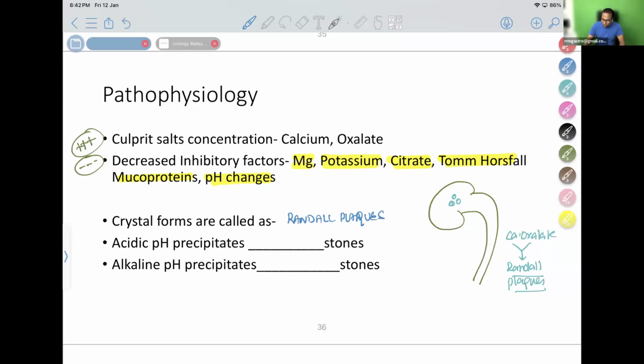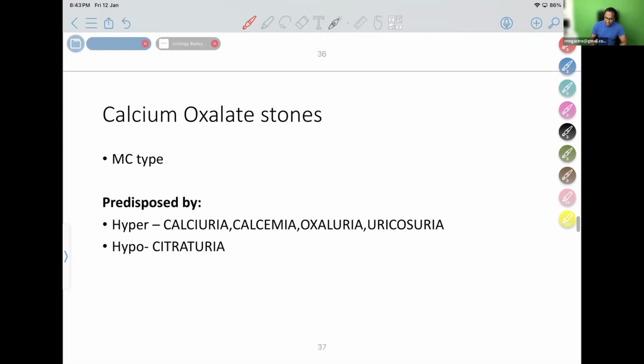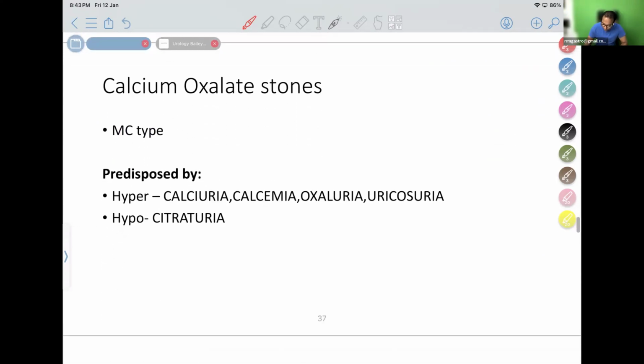So which stone is formed in acidic urine? Can you tell me which stone is stimulated by acid urine? It is uric acid stones that are more commonly seen in acidic urine. Alkaline urine causes which stone? It is phosphate stones. Phosphate type of stones are seen in alkaline urine. So these are the basic pathophysiology of the stones. Let us discuss each stone now one by one.